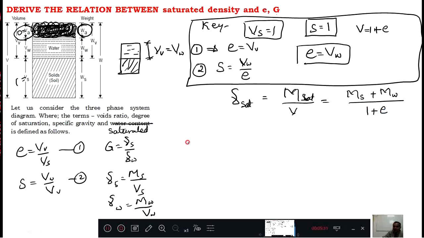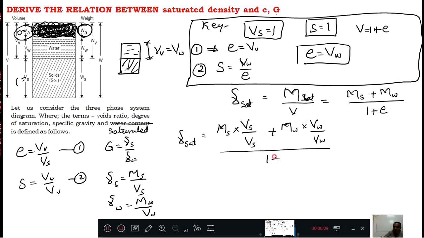Okay now what I do, gamma sat, you write it down because I don't have space here, therefore I am writing side by side. You go on writing below, one below the other, so that your page also fills and you can think that the derivation is very lengthy, right? And you can get good marks also. Now ms is there and mw is there. This ms I will keep as it is, multiply Vs divided by Vs, plus mw as it is, multiply Vw divided by Vw, whole divided by 1 plus e.